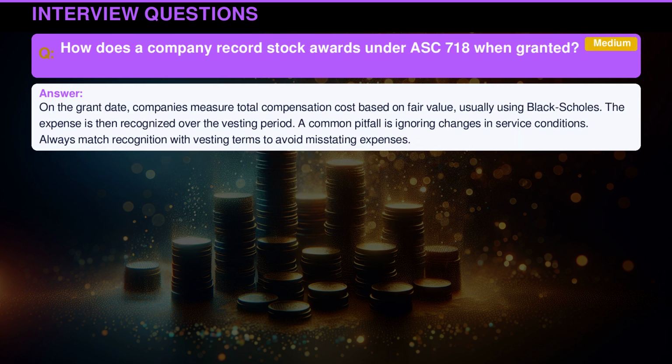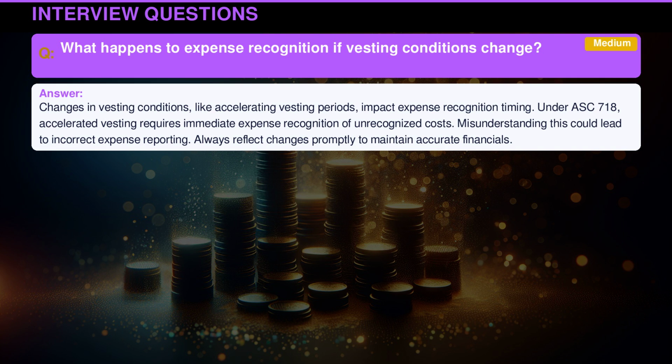On the grant date, companies measure total compensation cost based on fair value, usually using Black-Scholes. The expense is then recognized over the vesting period. A common pitfall is ignoring changes in service conditions. Always match recognition with vesting terms to avoid misstating expenses. Changes in vesting conditions, like accelerating vesting periods,